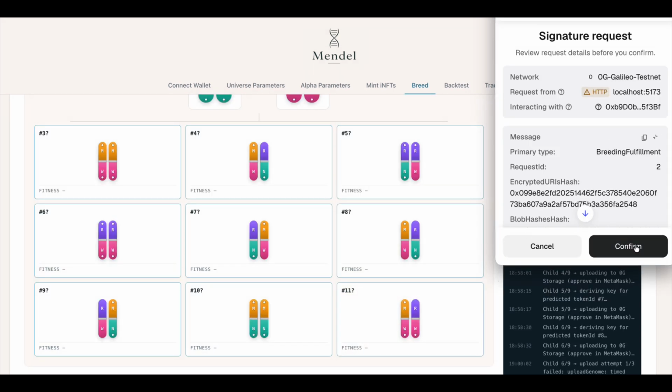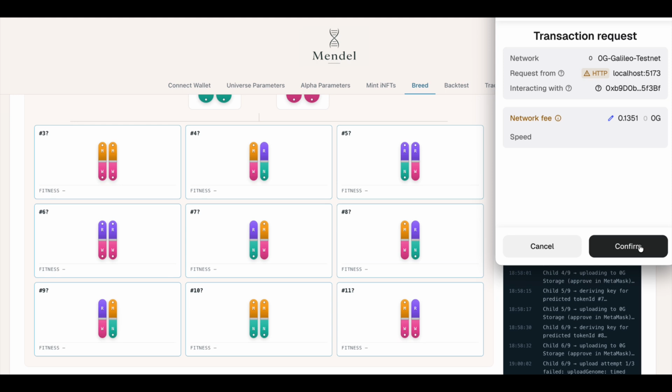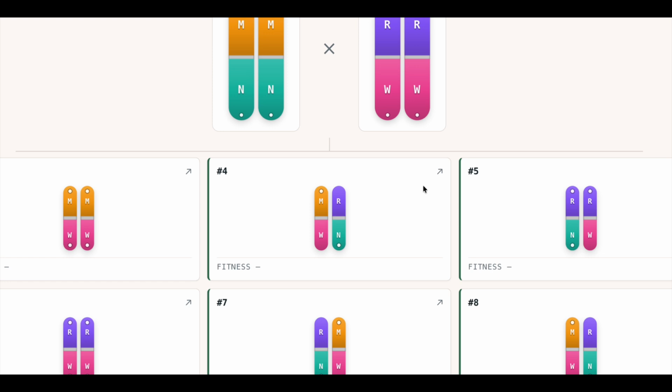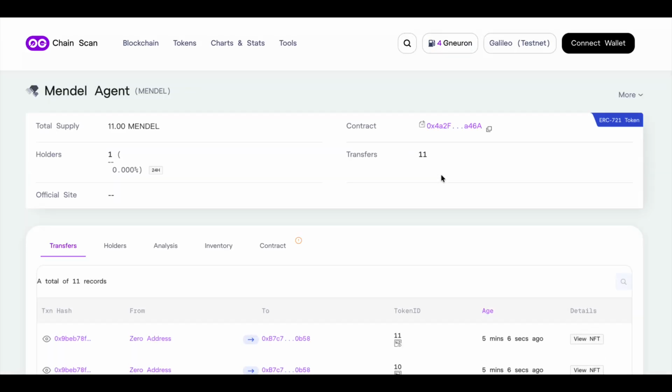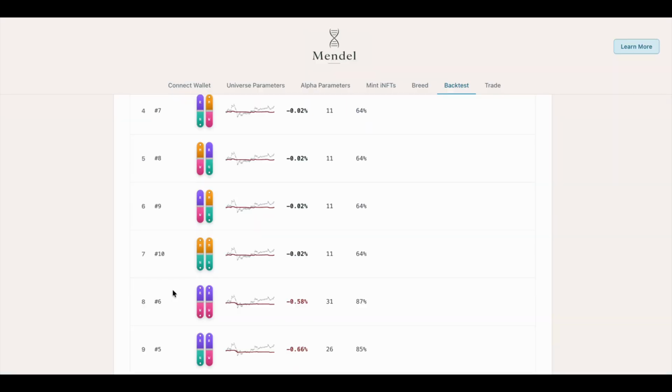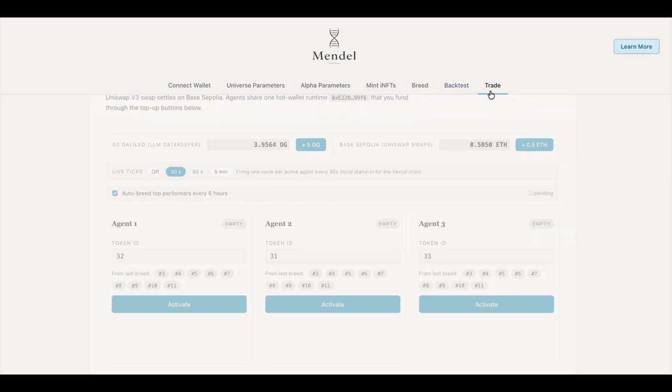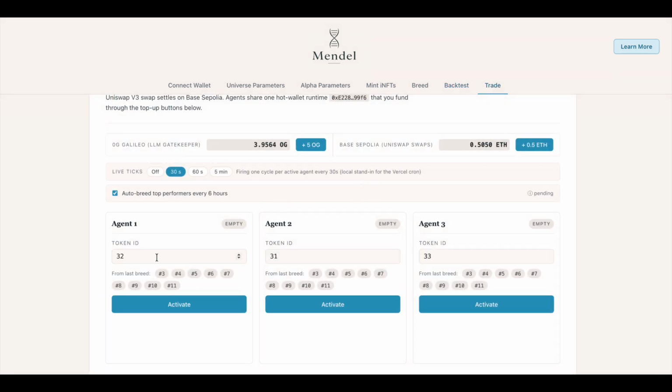So here's the new generation. These are all tokenized on 0G chain. You can see the backtest and you can see the 3 did well. I'm going to deploy 3, 7 and 6 live to show you some variety.